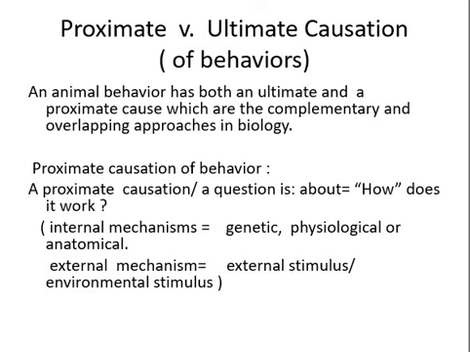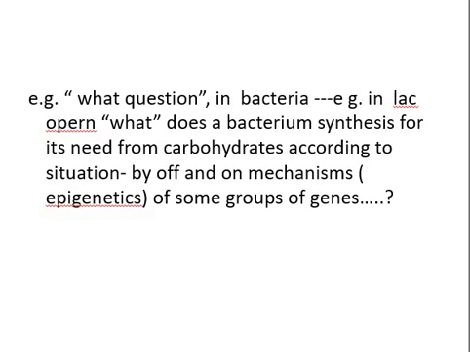Proximate causation of behavior. A proximate question is about how it works: the internal mechanism, genetic, physiological or anatomical causes of how the behavior is shown, that is related to genetics, physiology and anatomy. And the external mechanism, how the behavior is carried out. The external mechanism is an external or environmental stimulus.